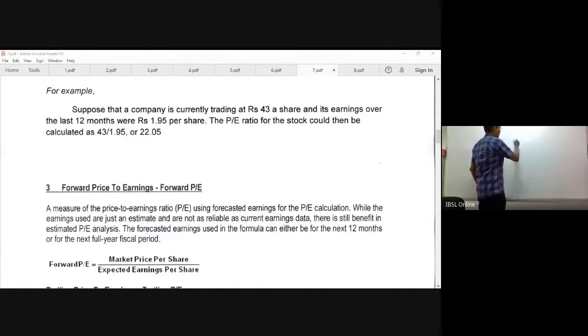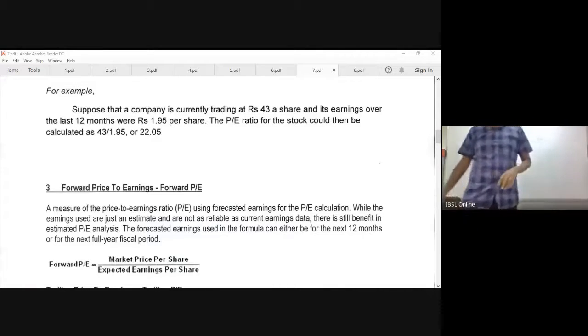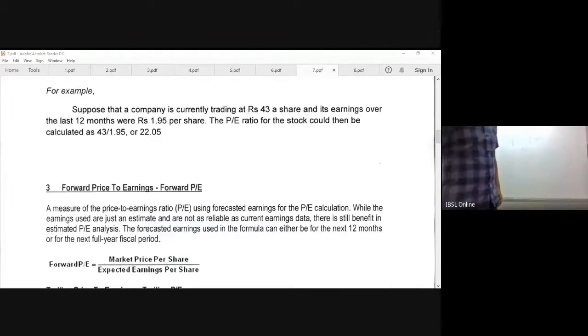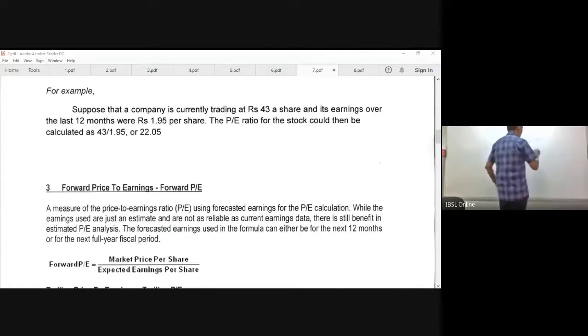The market value is given, the present market value.